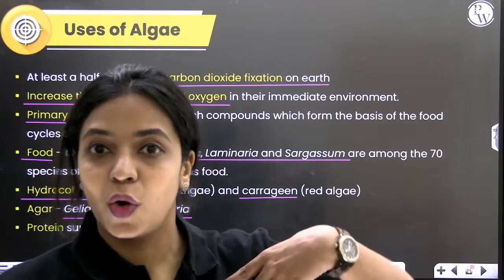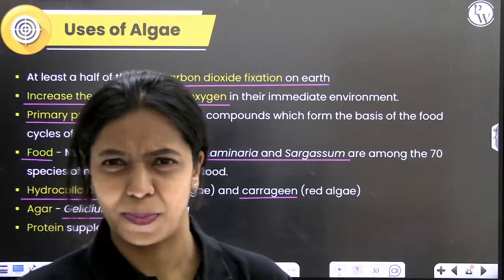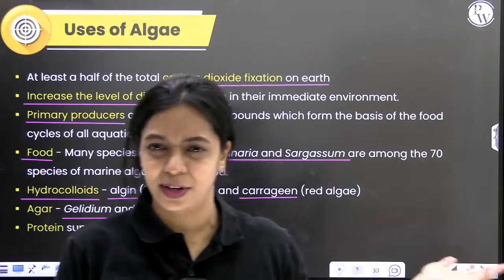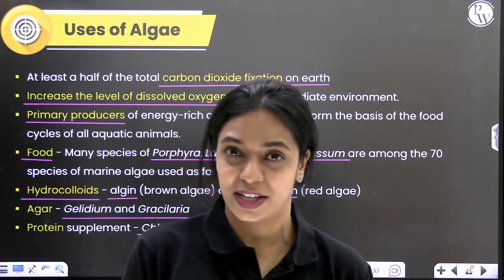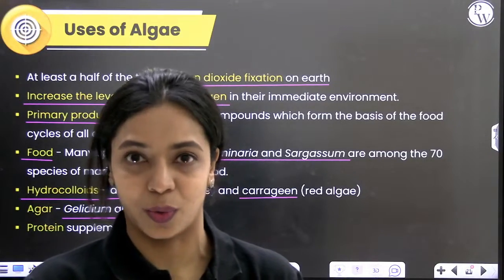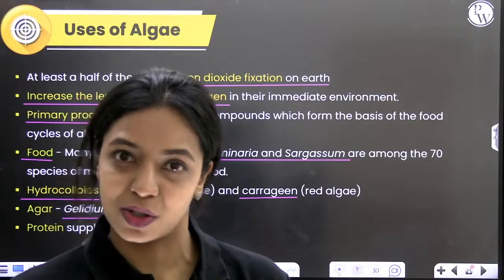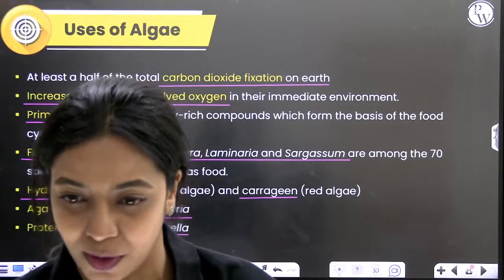Some of them can grow up to several meters in height. There's no specific example. About 100 meters is probably what is given in your textbooks, but it differs. Just like in humans, we can't specify how tall humans will grow. I am 5'3", you could be 6 feet tall, right? So from species to species, even within species, it will be variable.